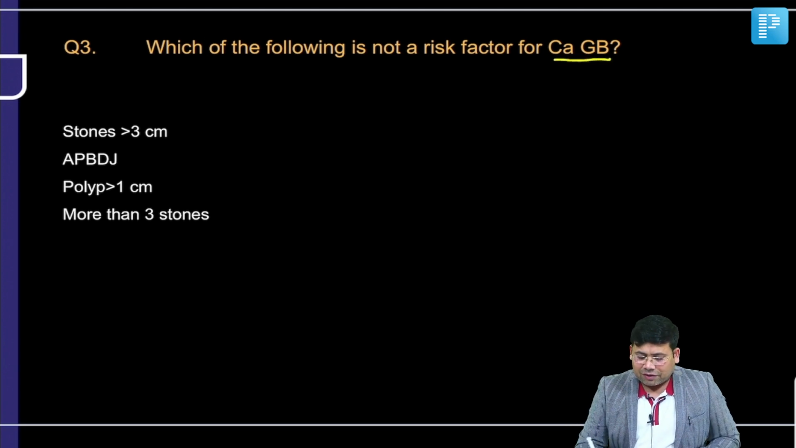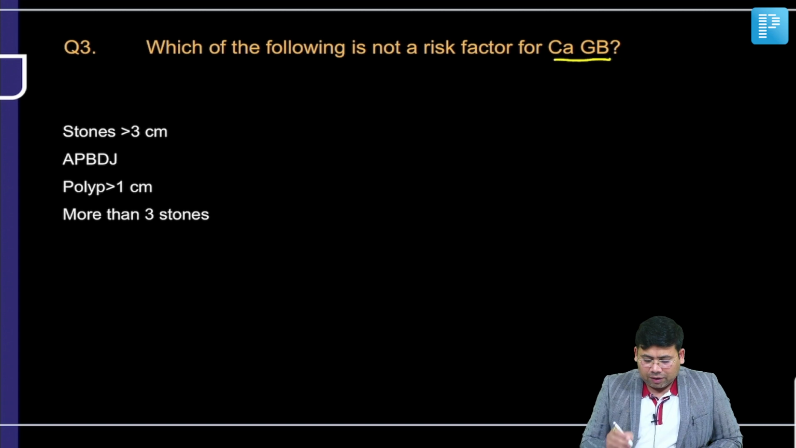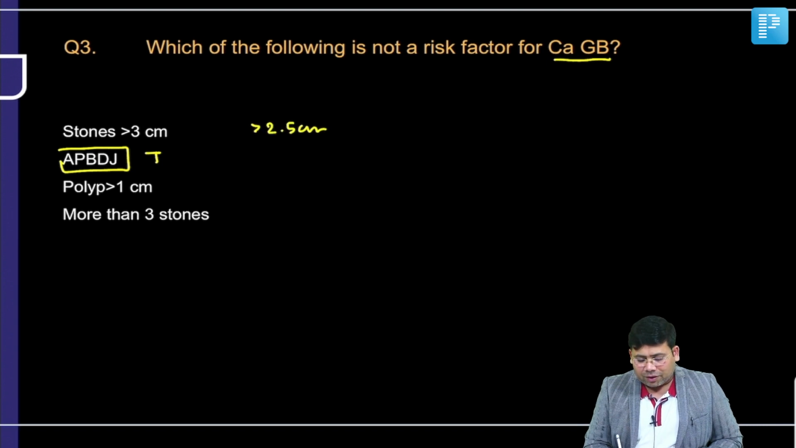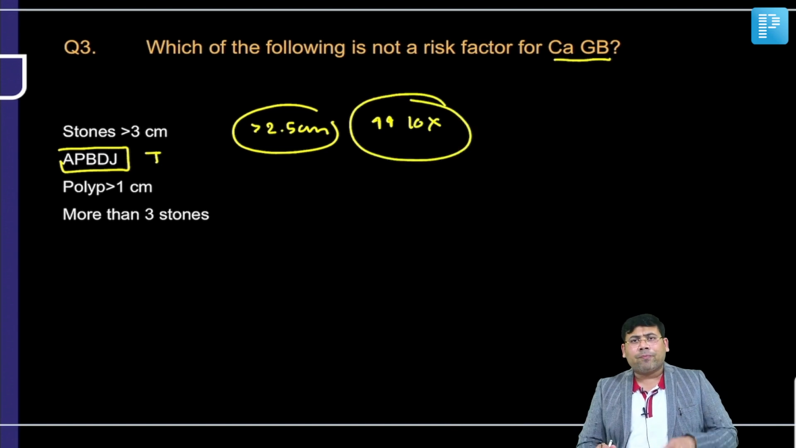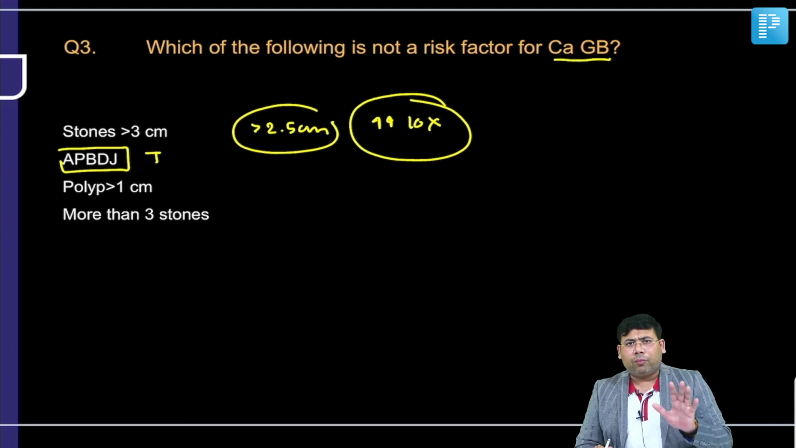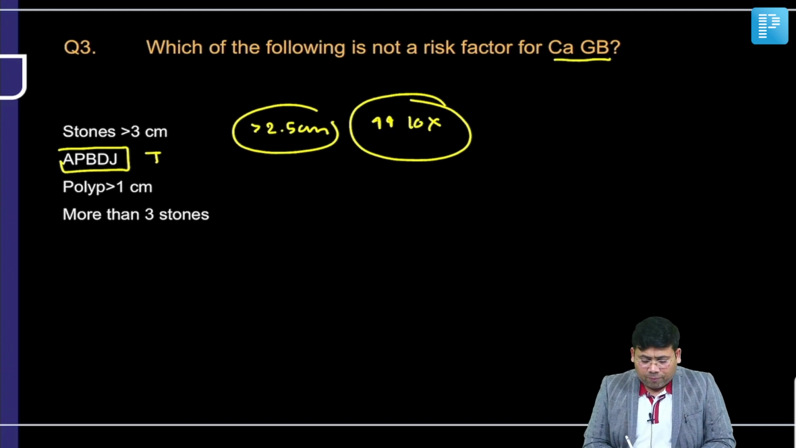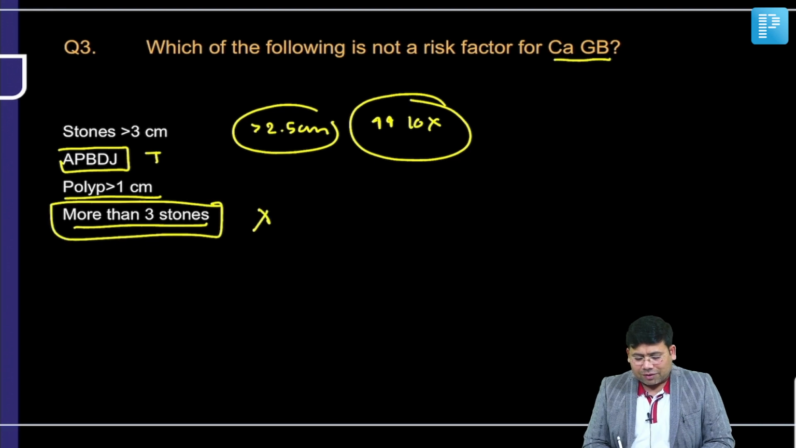Which is not a risk factor for carcinoma gallbladder? Now you have to understand, abnormal pancreatobiliary duct junction is also, yes, a risk factor. Giant stones, more than 2.5 centimeter stones, have a 10 times lifetime increase in risk, otherwise a normal stone has what? 2.5% lifetime risk. Polyp more than 1 centimeter, yes, and more than 3 stones is not. So the answer for this is 3.